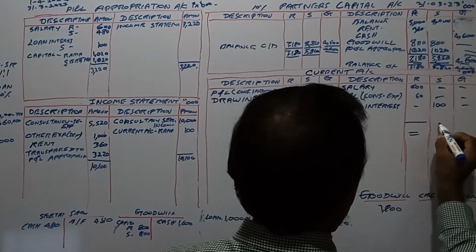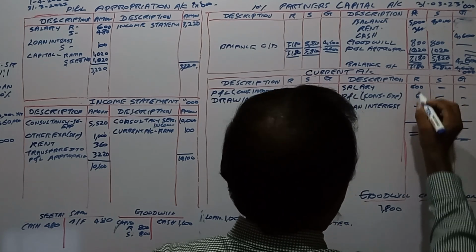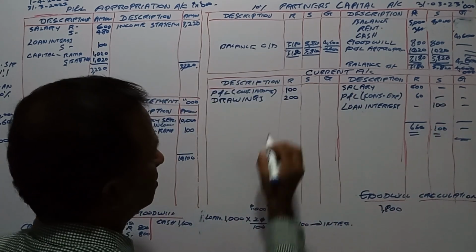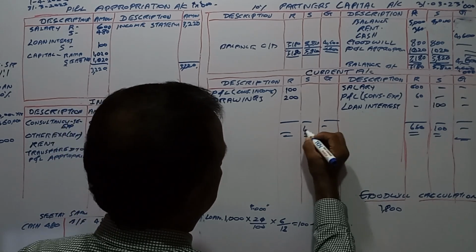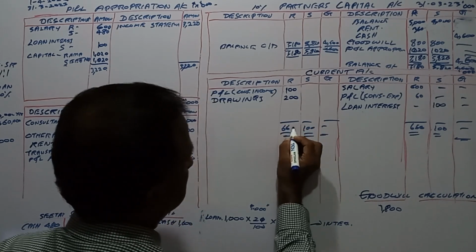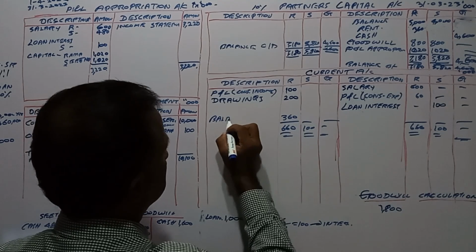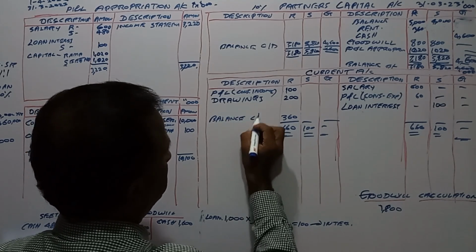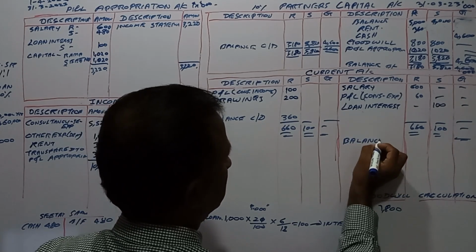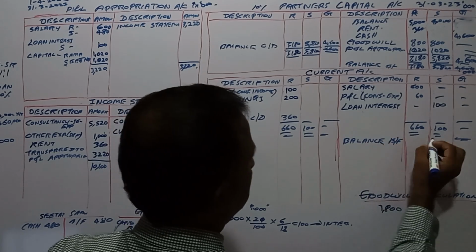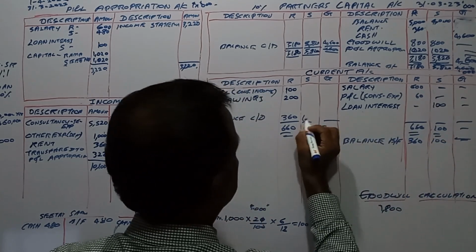Current account: 100, and this is 660, so 360 is the balance carried down, and here balance brought forward, 360 and 100, right?